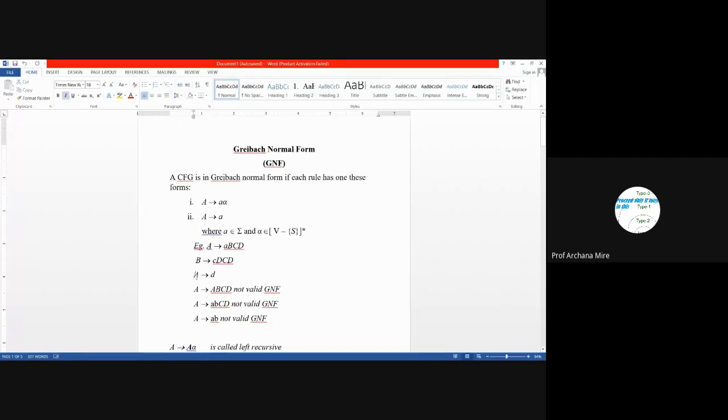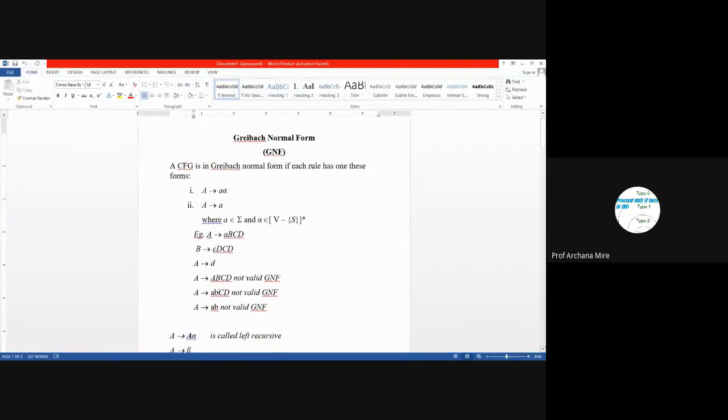So here, capital A leading to d, that is valid. Here it should be, yeah, capital A leading to ABCD. This is not valid in GNF because the leftmost symbol is not a terminal symbol. We always require the leftmost symbol as a terminal symbol. So similarly, this is also not valid. So all these things we have studied in the last lecture.